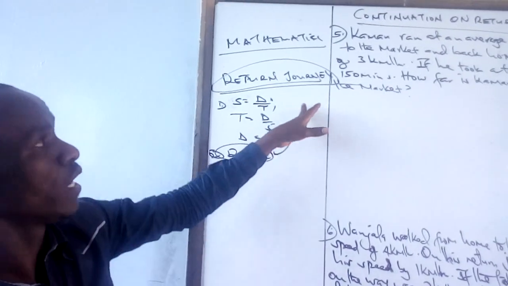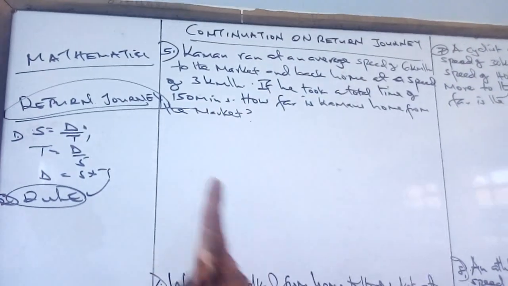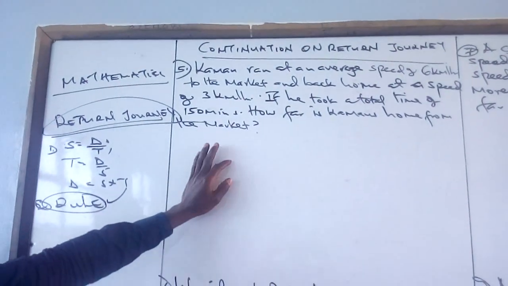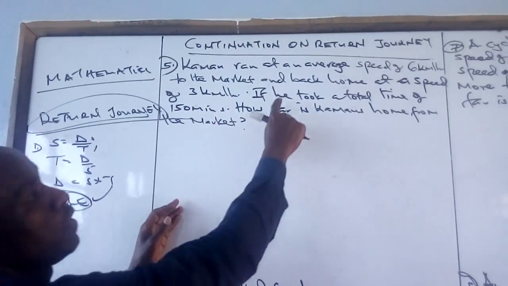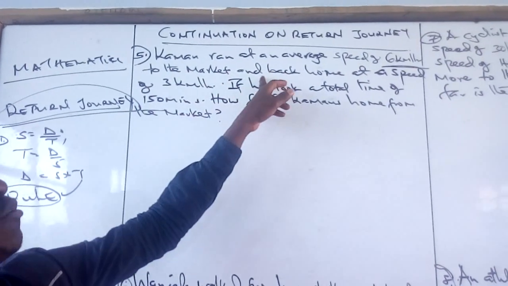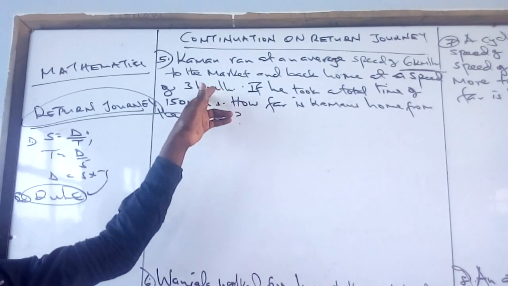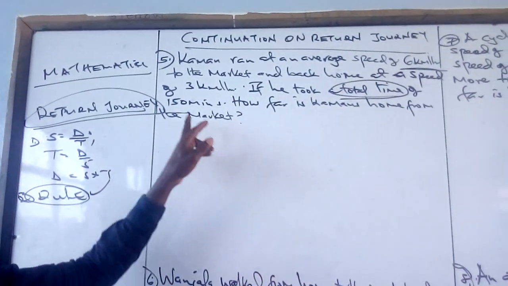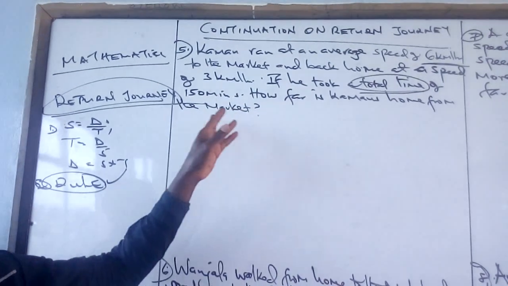So in our discussion today, we are going to continue on the return journey, whereby we are given two speeds and time without the distance. So here we are going to start now at number 5. Kamau ran at an average speed of 6 kilometers per hour to the market and back home at a speed of 3 kilometers per hour. He took a total time of 150 minutes. How far is Kamau's home from the market?